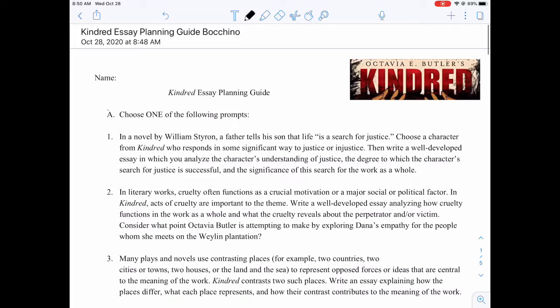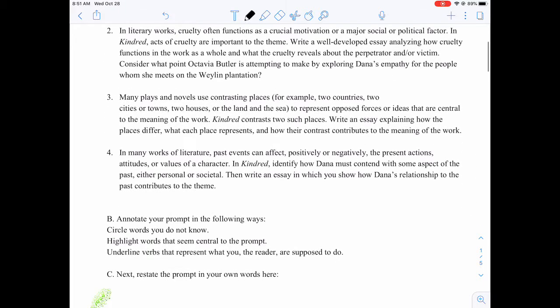You will be annotating as I'm going over this guide, so have your document split screened with this video so you can do both at the same time. You should have your Kindred essay planning guide in Notability. So we are going to follow these steps and annotate together. So first you're going to choose one of the following prompts. Notice there are letters that are going to guide you through this entire document.